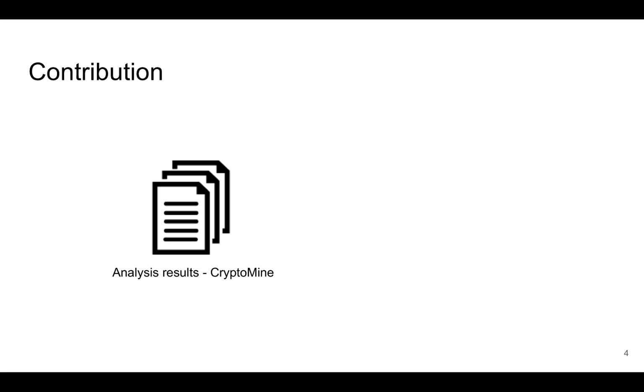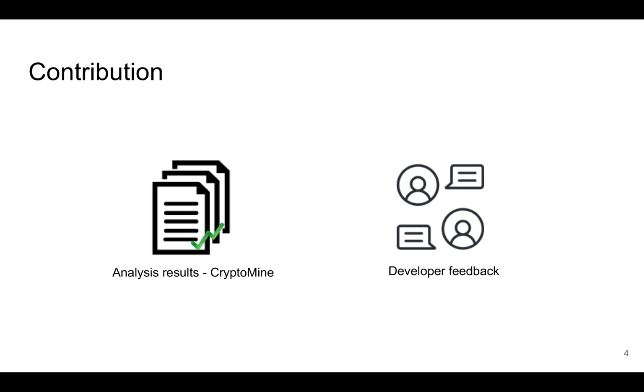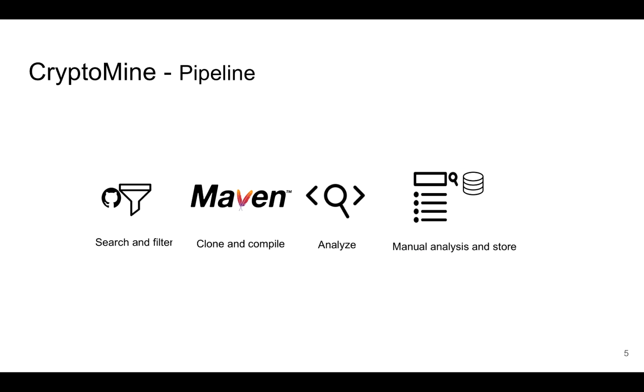In this research, our contribution is divided into two parts. First, we made our analysis result, called Cryptomine, available for users, and we manually analyzed almost 50% of our analysis result. And then we contacted developers to analyze their feedback concerning some of the crypto misuses.